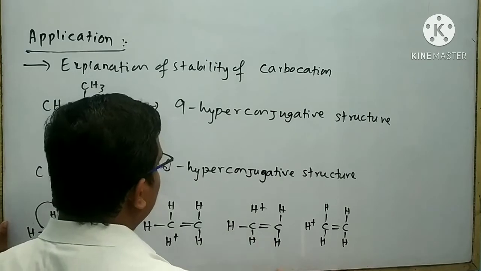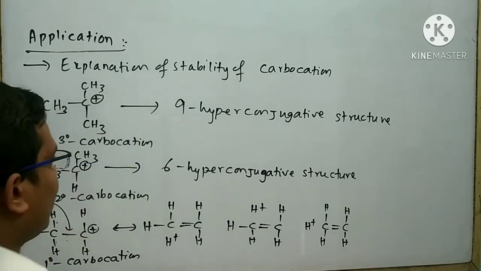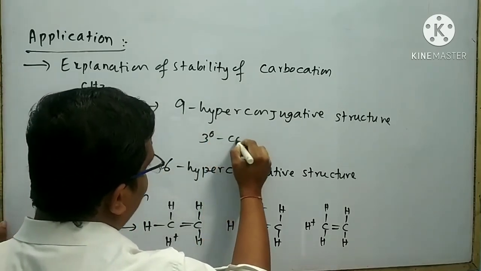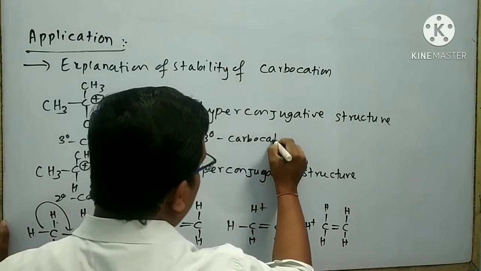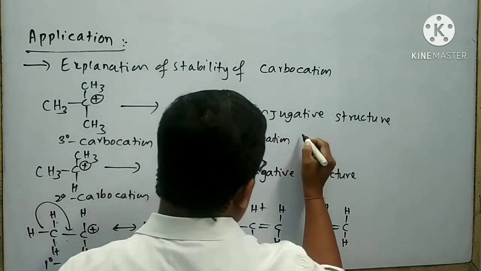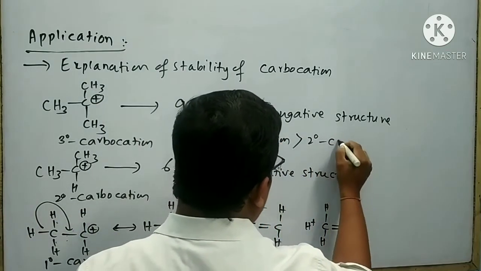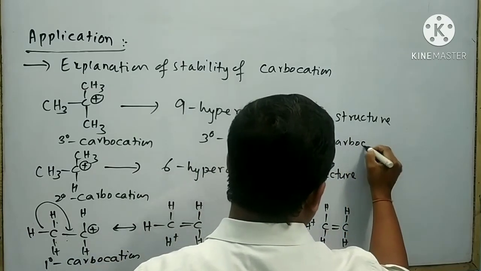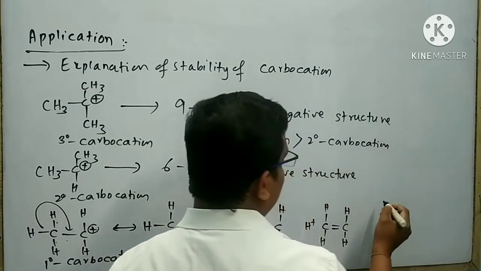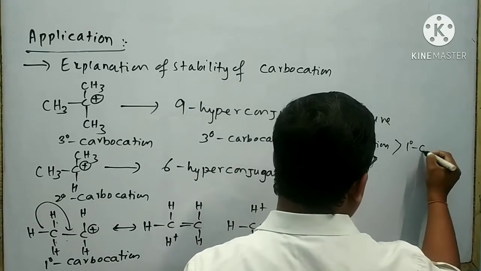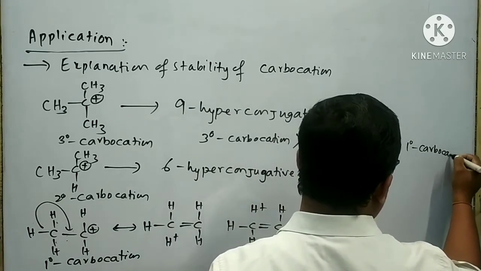So I can write the stability order like this: 3-degree carbocation is more stable than 2-degree carbocation. 2-degree carbocation is more stable than 1-degree carbocation.